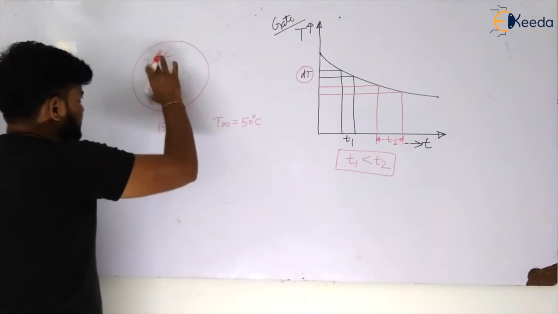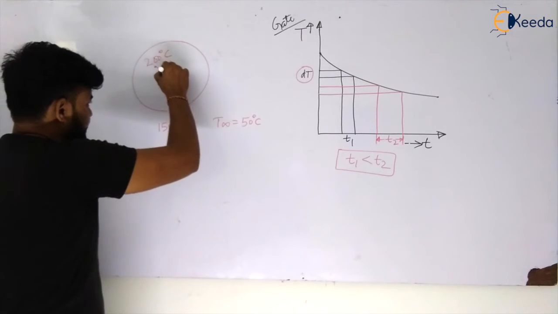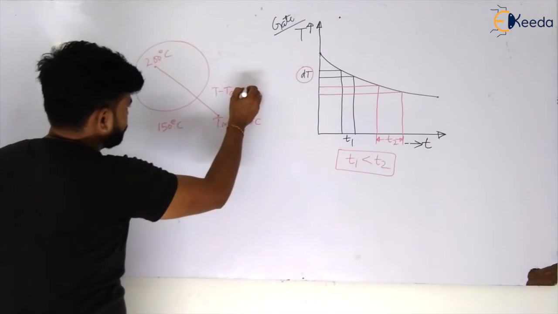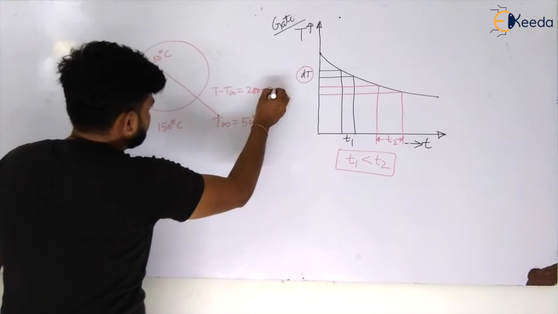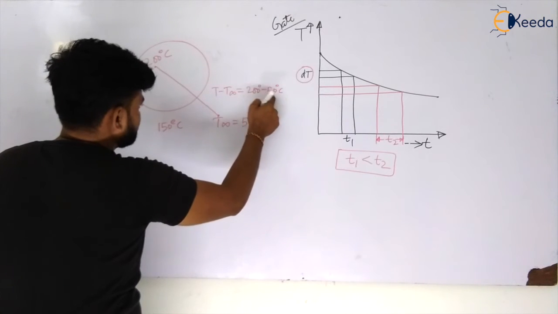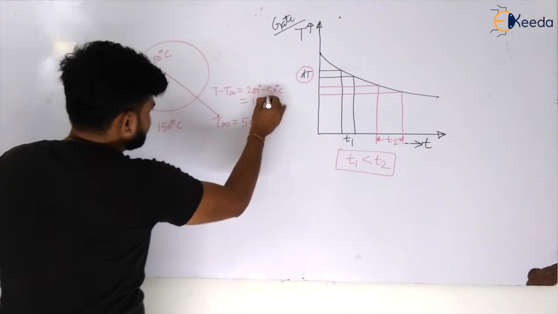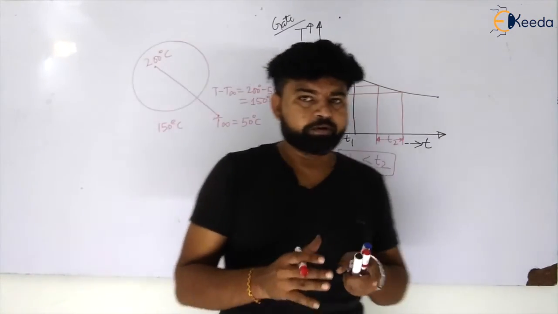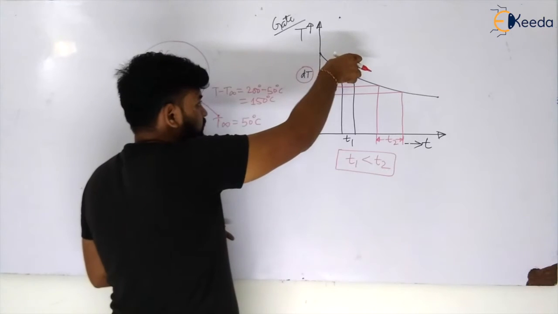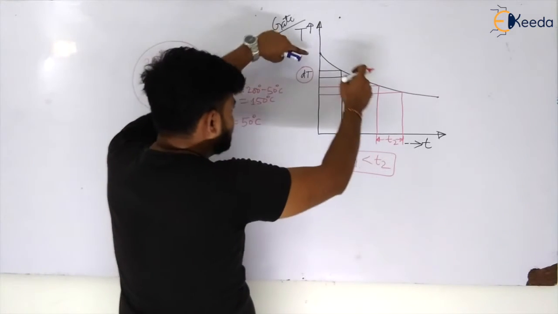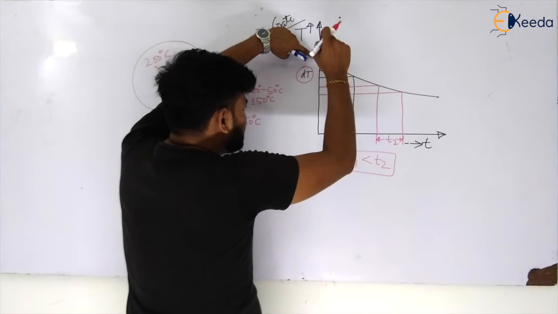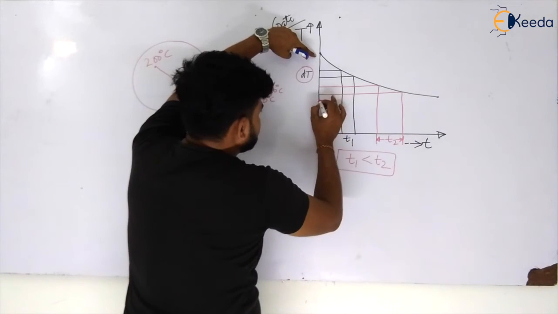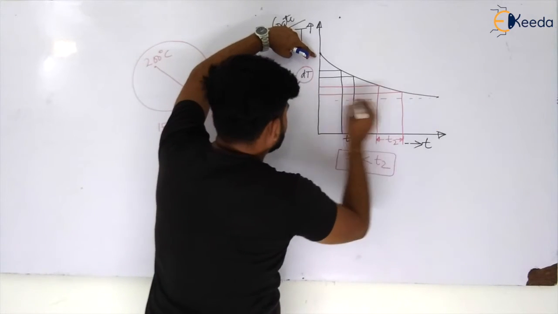What is the temperature gradient? If you see, the temperature gradient is more, that is T body minus T infinite is more. How much? That is 200 degrees Celsius minus 50 degrees Celsius. So this is 150 degrees Celsius. So when the temperature gradient is more, like this, let us say, oh sorry, we have taken 50 degrees.